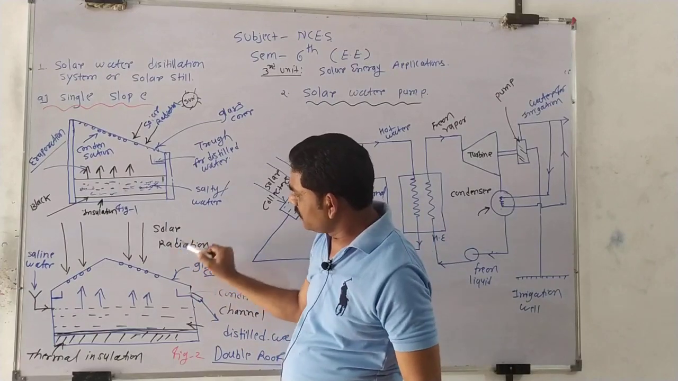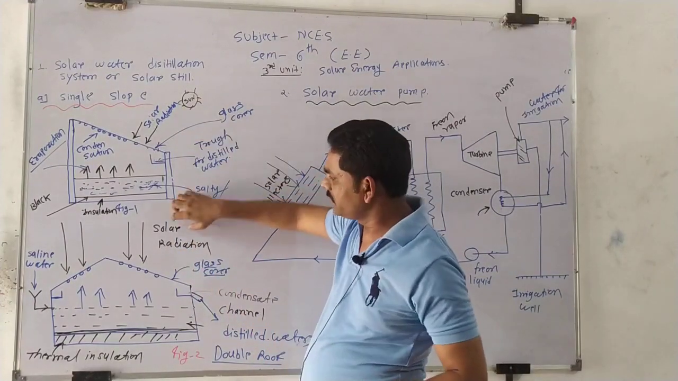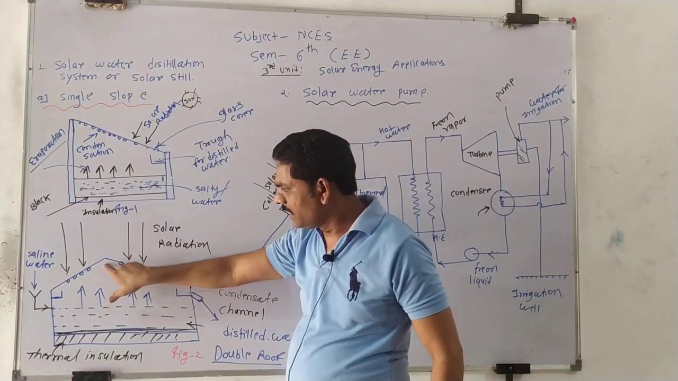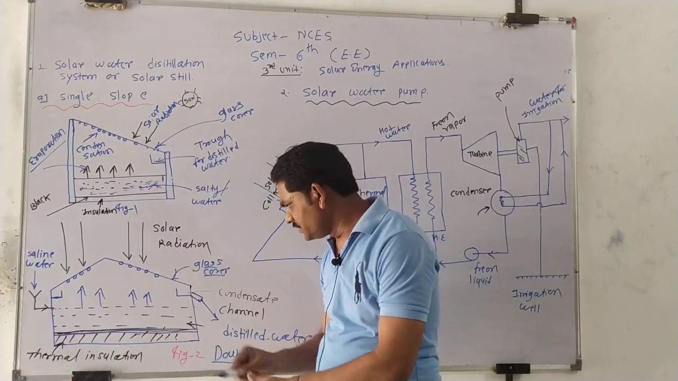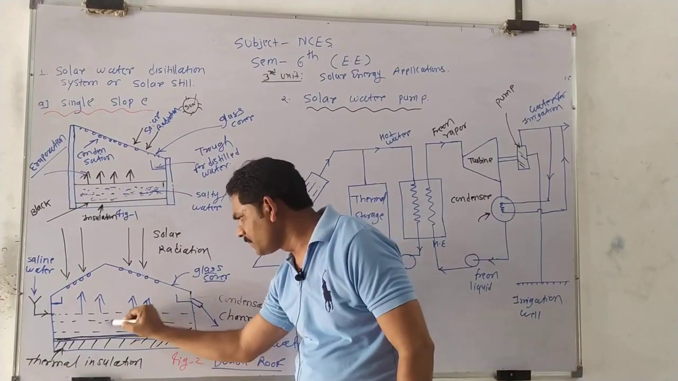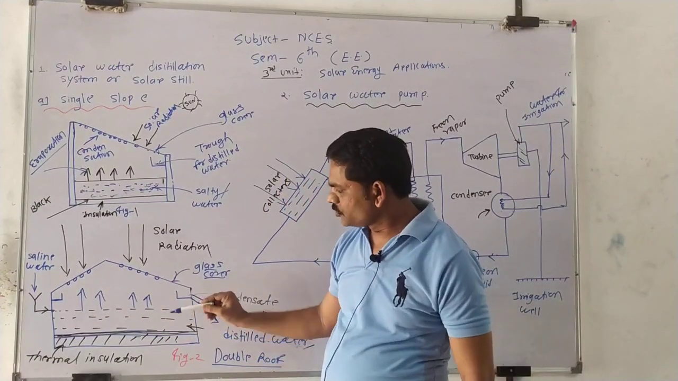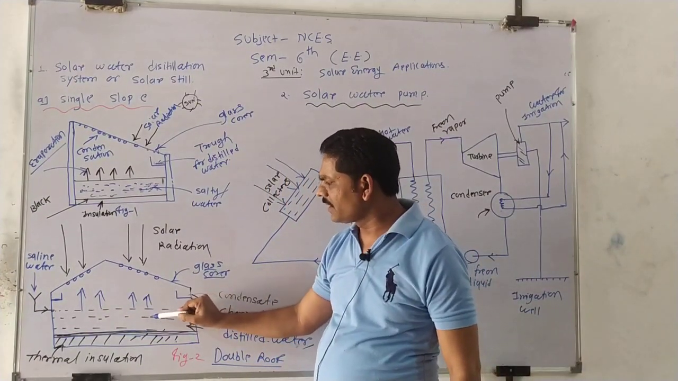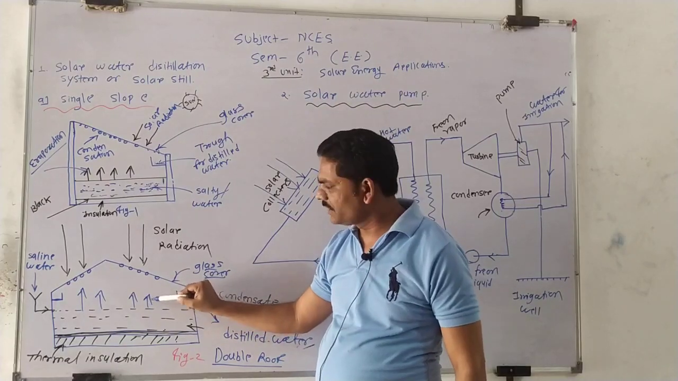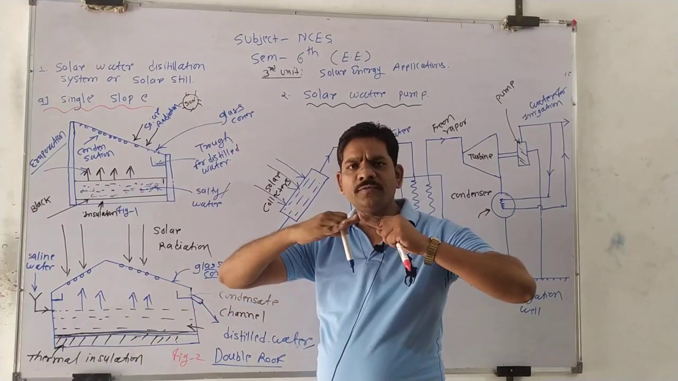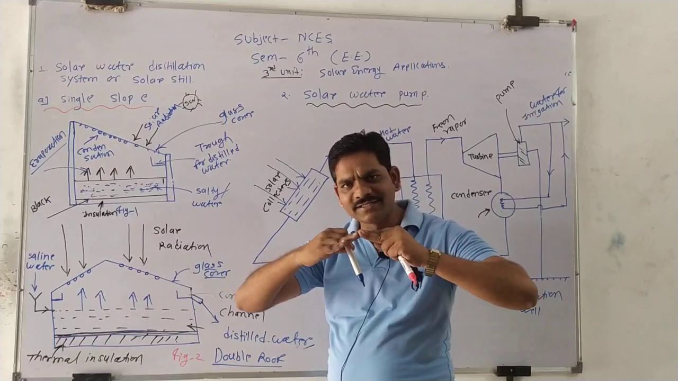Then the solar radiation comes from the sun, is incident on the glass cover, and this solar energy is transferred to the water. This is the water. Which type of water? Saline water. So boys and girls, this saline water once again evaporates. After the evaporation, where is the collection of this water? At the roof, at the top of the water distillation system.